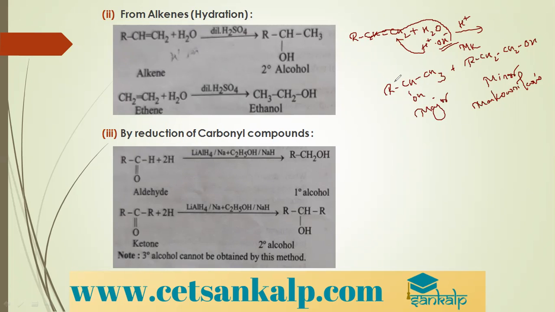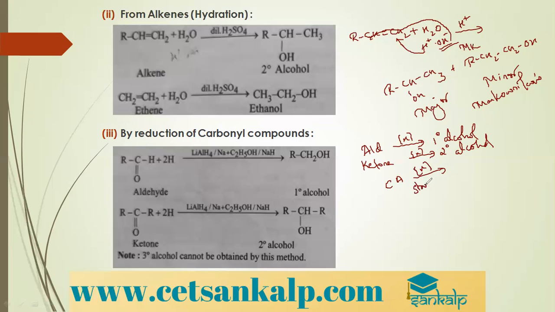Fine. Okay. Then the next is reduction of carbonyl compounds. We have already seen this reaction many times. Whenever a carbonyl compound, that is an aldehyde, is subjected to reduction, we get a primary alcohol. And when a ketone is subjected to reduction, we get a secondary alcohol, right? It depends on the reducing agent used. Even a carboxylic acid, when subjected to reduction using a strong reducing agent, gives alcohols. You can say it like this also.